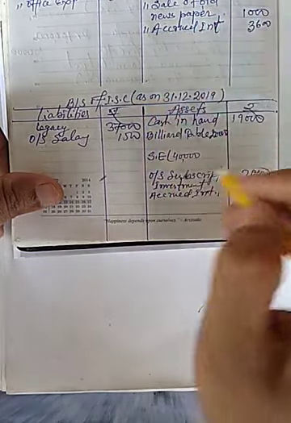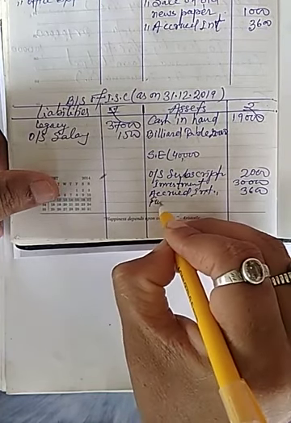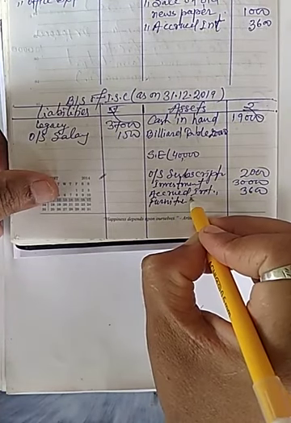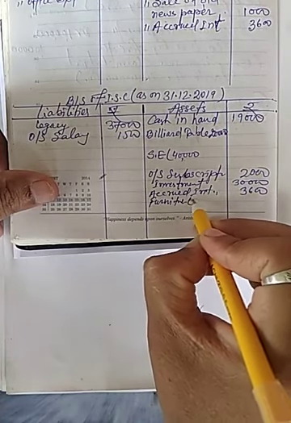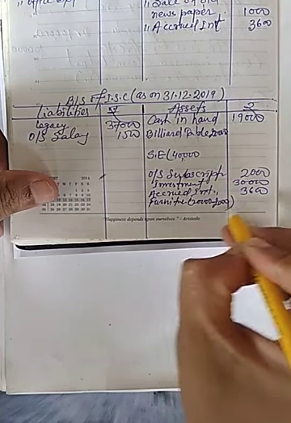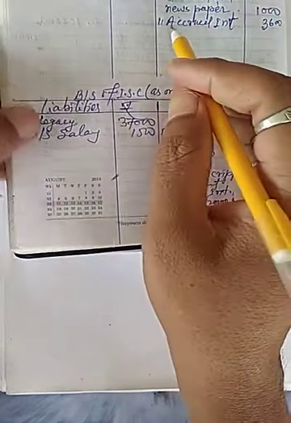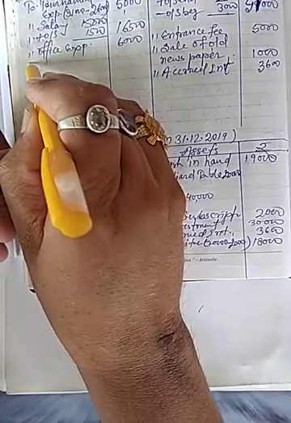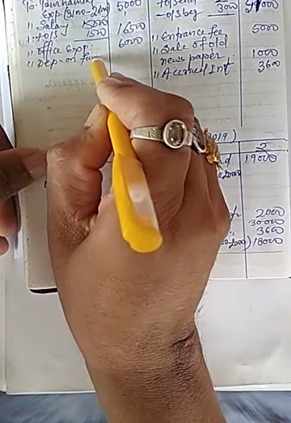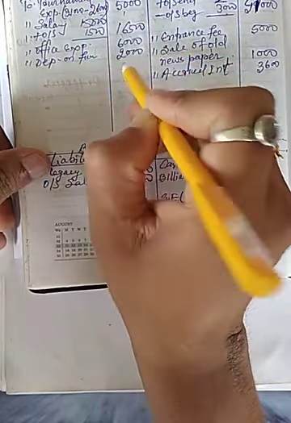Now next point is furniture. I will write furniture is given 20,000, and depreciation will be charged 2,000, so remaining balance will be 18,000, and I will also write depreciation on furniture in expenditure side 2,000.